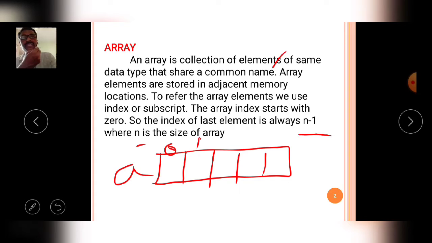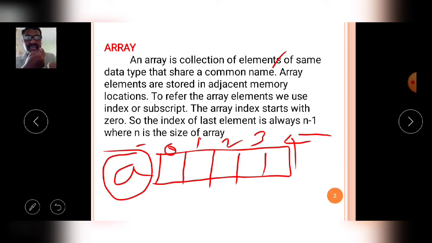This is 0, this is 1, this is 2, this is 3, and the last one is 4. Now the array size is 5 totally, but index number starts from 0, so the locations are first, second, third, fourth, total 5.